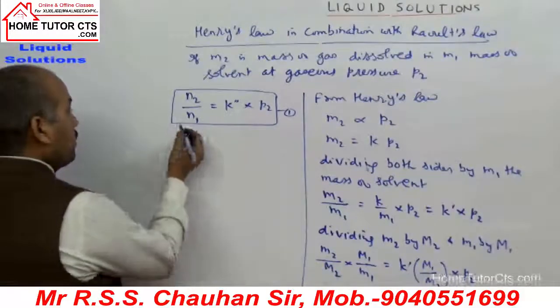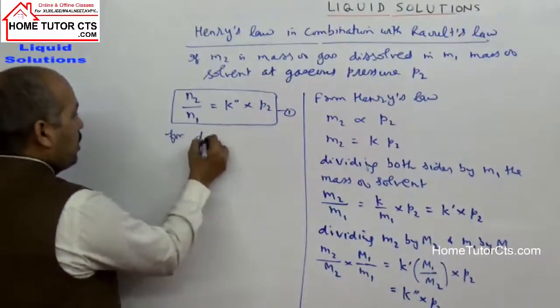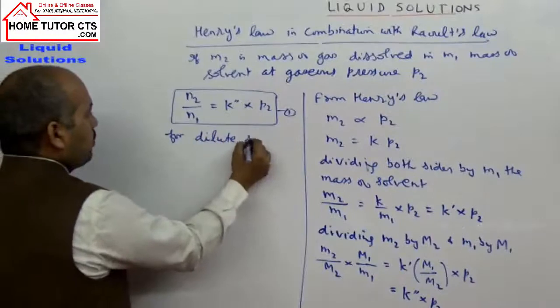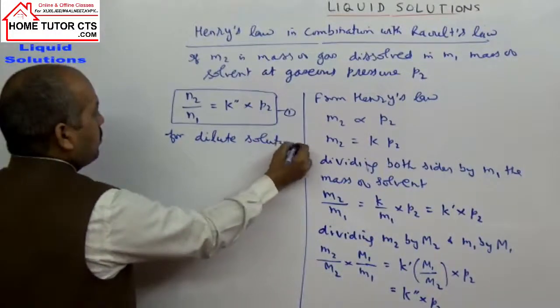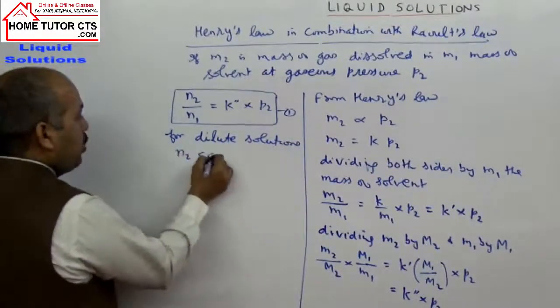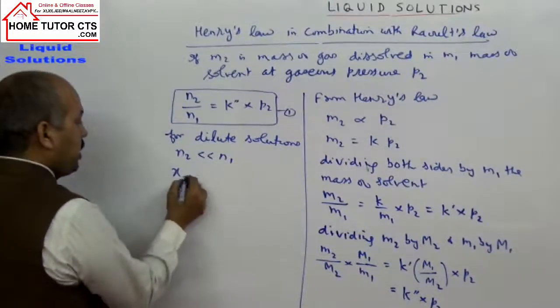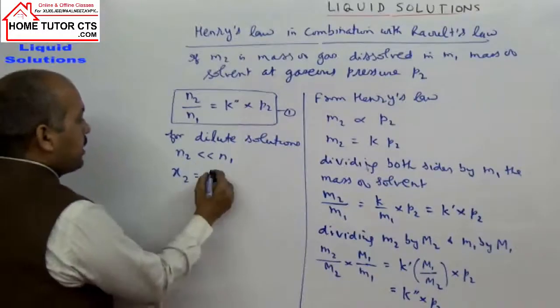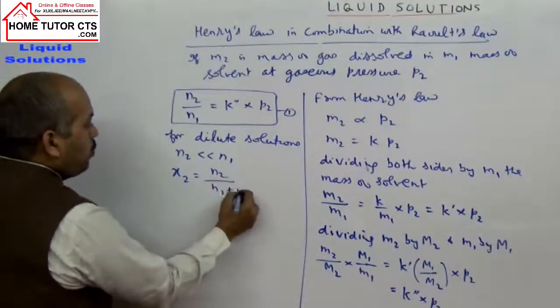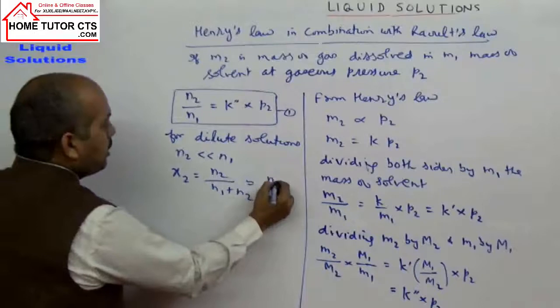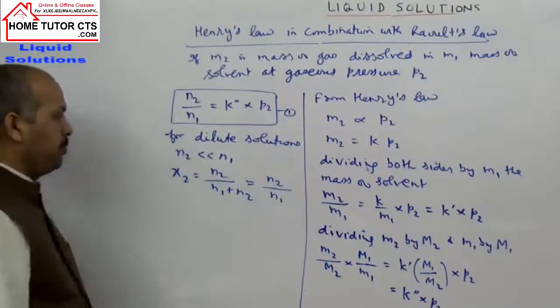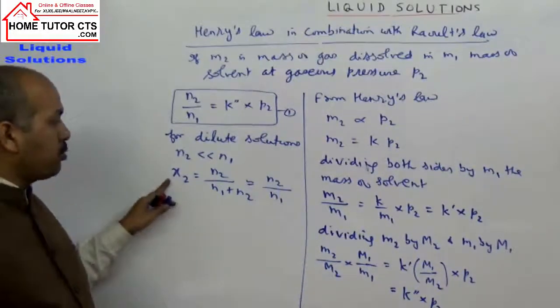Now we know for dilute solutions N2 is very low as compared to N1. So what can be taken? Mole fraction of solute X2 is N2 by N1 plus N2. This can be taken as nearly the same as N2 by N1. What is the mole fraction of solute?